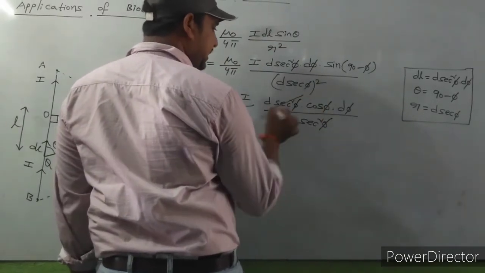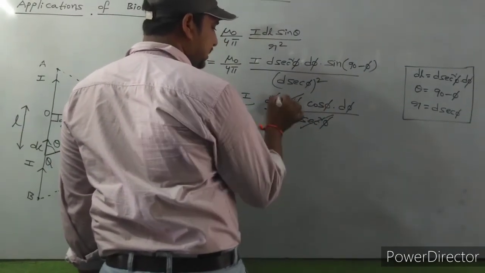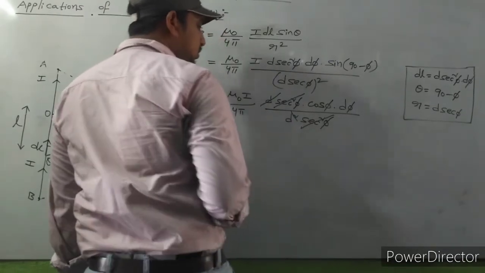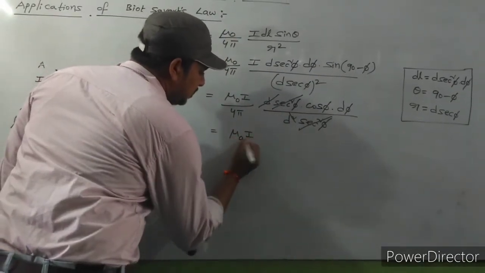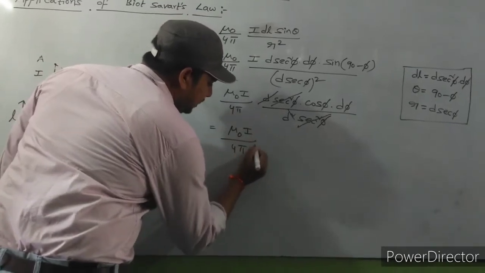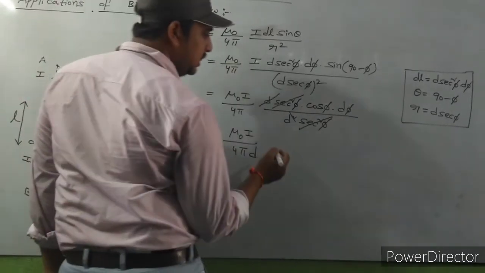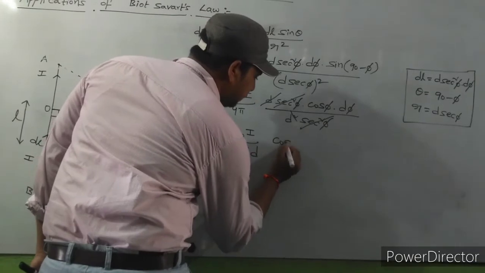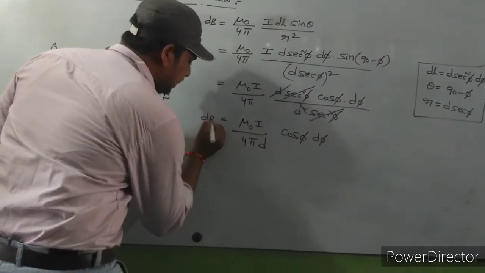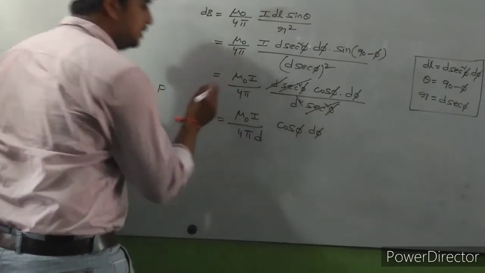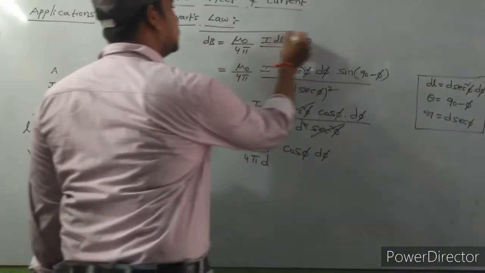Here secant square phi cancels, and D square cancels. So finally we got mu naught I by 4 pi D into cos phi into d phi. This is the dB value.